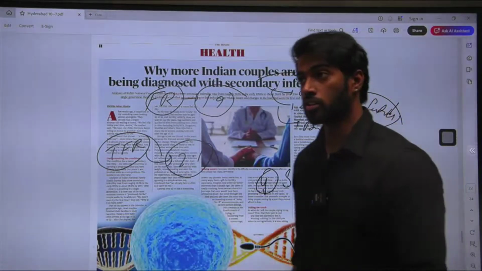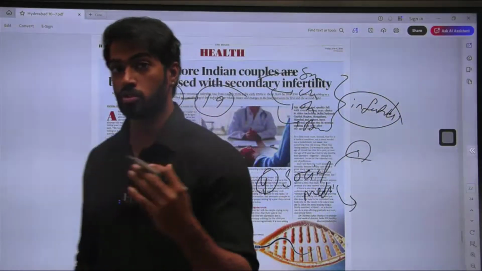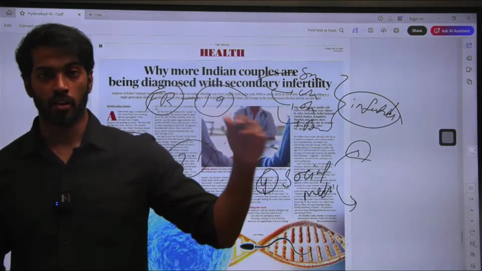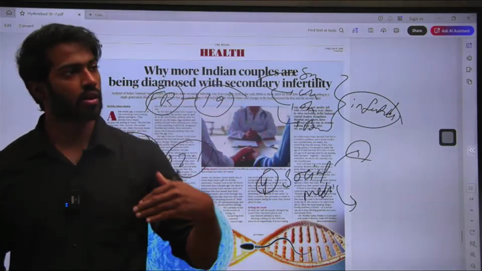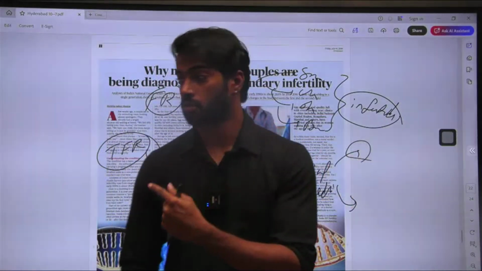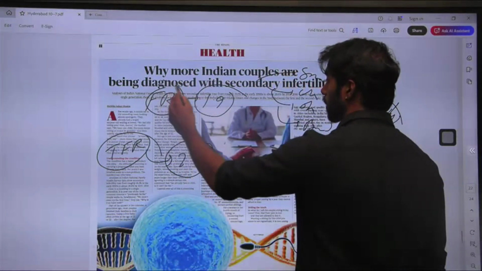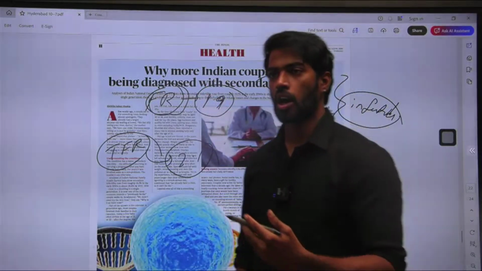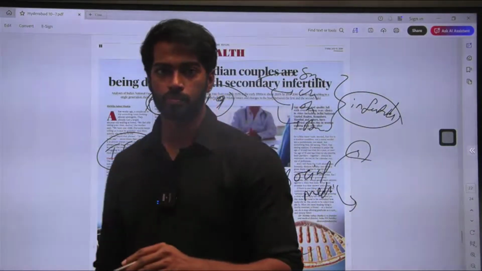Unless each and every woman's birthing capacity is 2.1, our population will not be stable, right? If it is less than 2.1, over a period of time our population will start decreasing. So now our birthing capacity is near 1.9. What does that mean? It means that over time, our population will reduce.